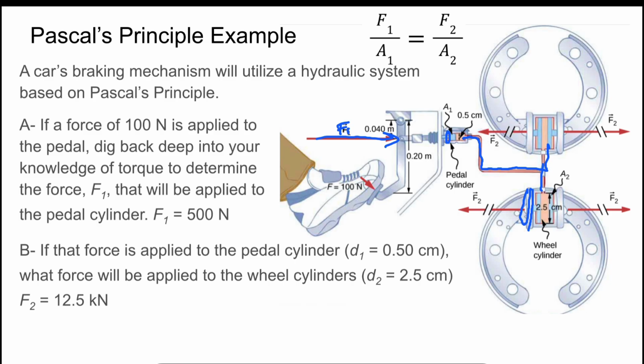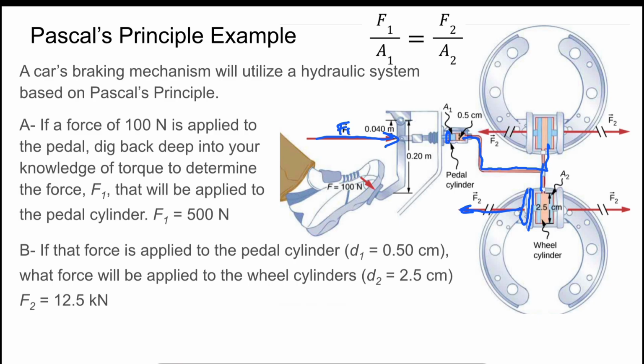And then that exerts a new force, F2, relative to the pressure of that fluid, that then pushes out onto the brakes and causes your car to stop by applying that force onto the brake pads and exerting that onto the tires to slow them down.